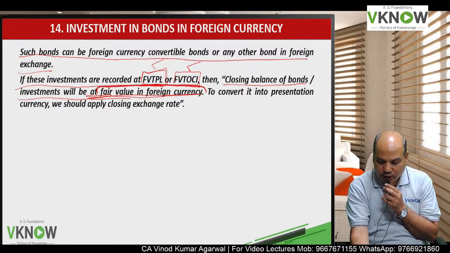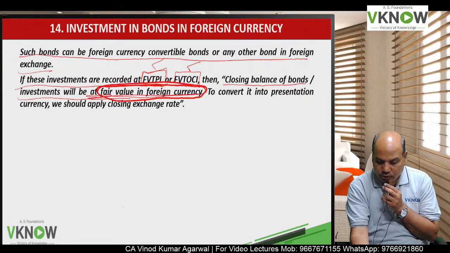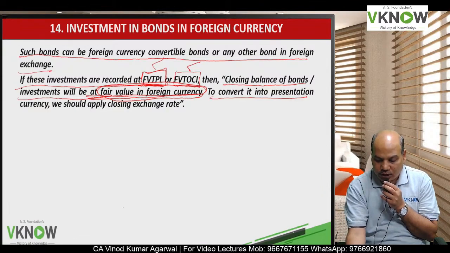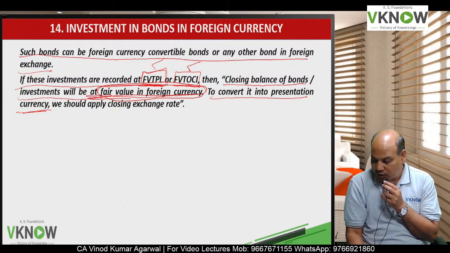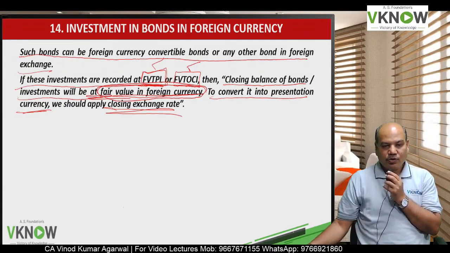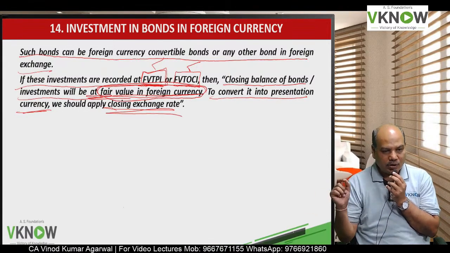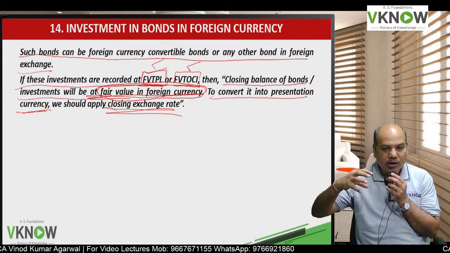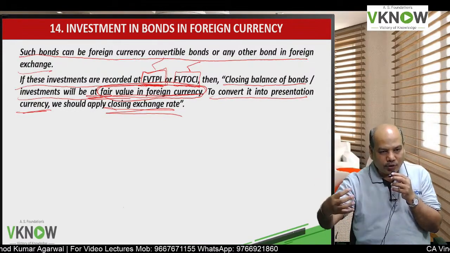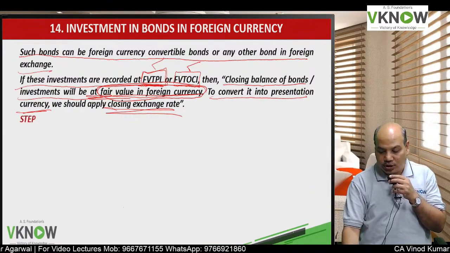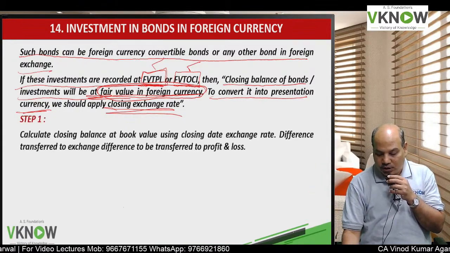So first calculate the fair value in foreign currency and then convert into presentation currency by applying the closing rate.